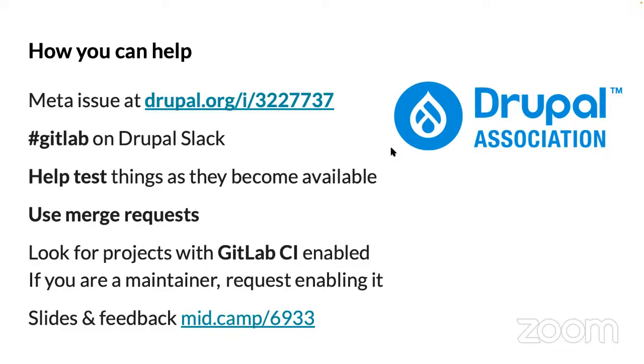There's all sorts of on-ramps to enabling GitLab CI, and there are options where we can keep finding more ways to put the Drupal templates front and center.